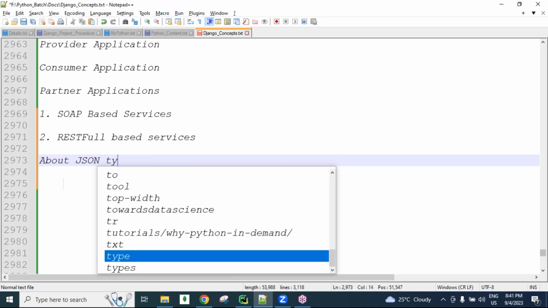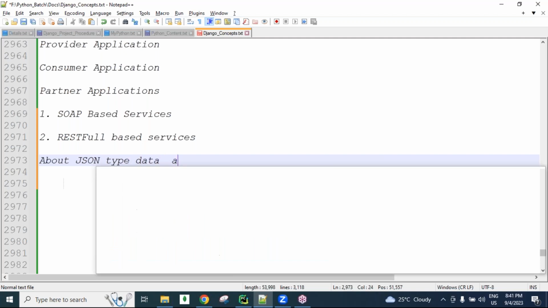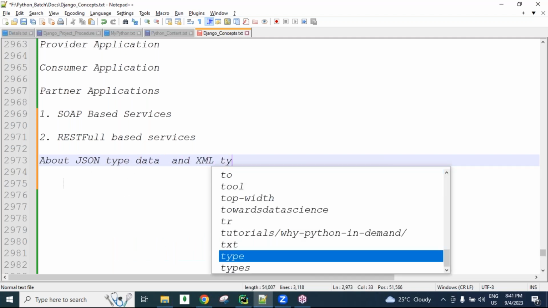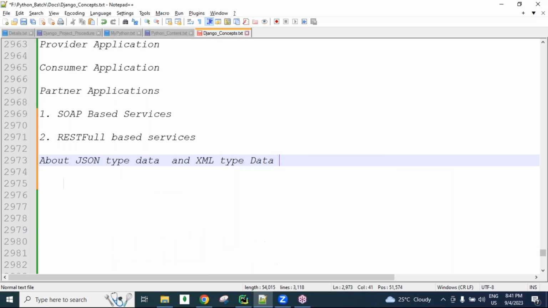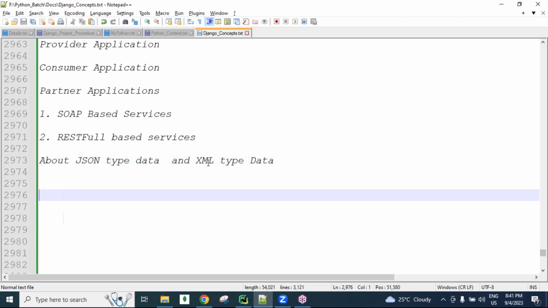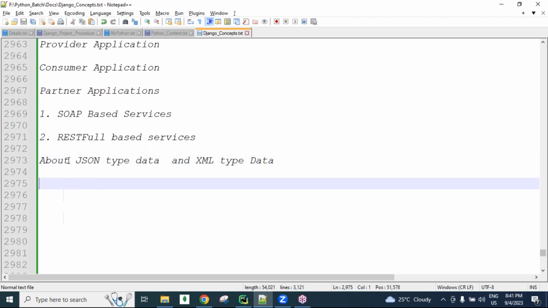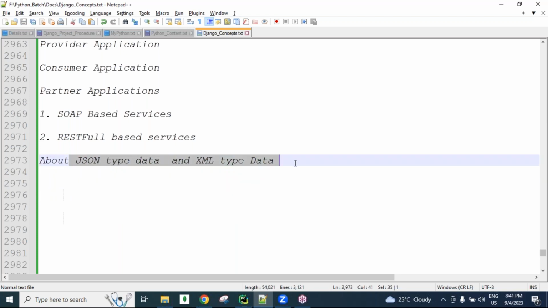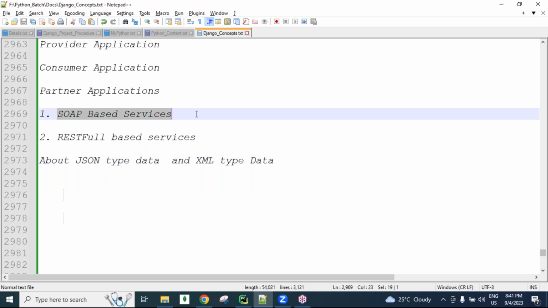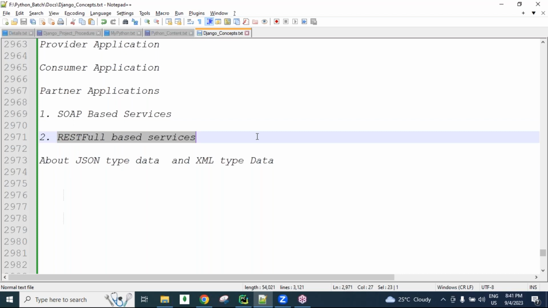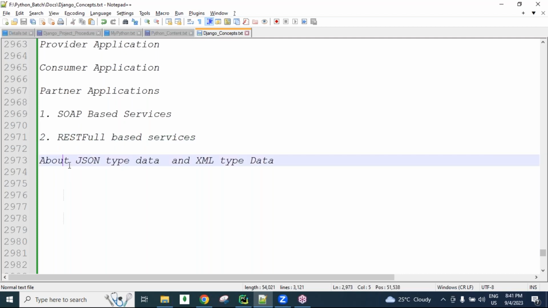And here we are working with JSON type data and XML type data, guys. So this one also we discussed. Why is JSON getting more in demand nowadays? Why not XML data? Why is SOAP based data not in demand nowadays? So why do RESTful based services have more demand? Questions asking, guys.